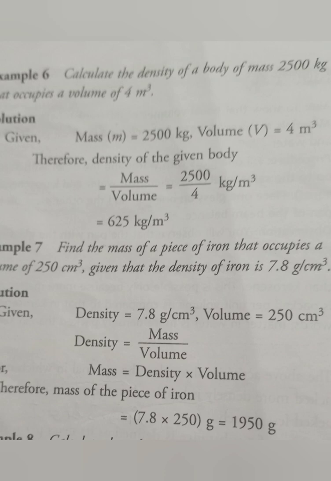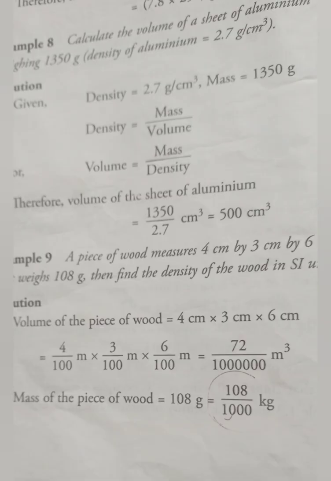Children, in your chapter, given examples 6, 7, 8 and 9. In question 6, they ask for density. You know very well density is equal to mass upon volume, and put in the values, you easily obtain the answer. In the second question, here they are asking for the mass. The mass is equal to density into volume. In question 8, they ask for the volume, so volume is equal to mass upon density. Question 7, you can easily try to solve yourself in your rough copy.